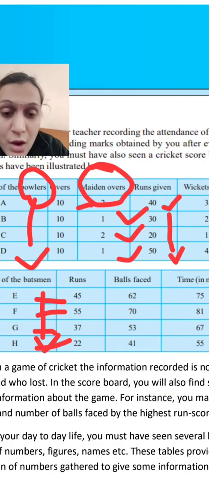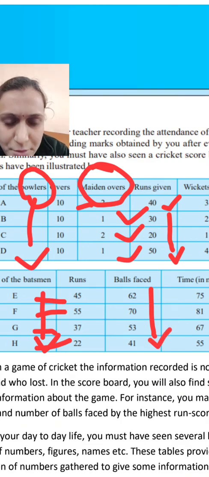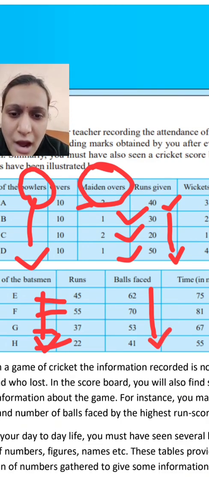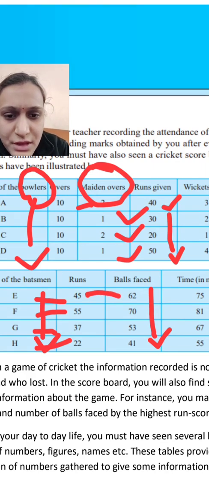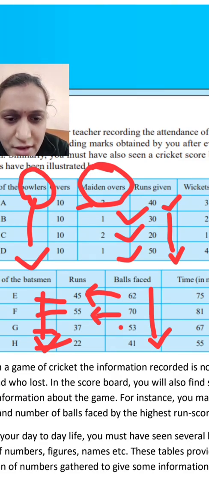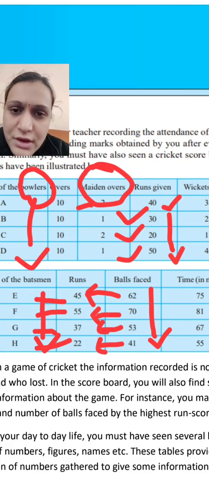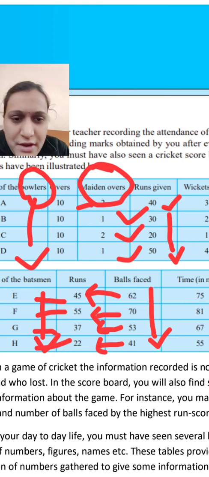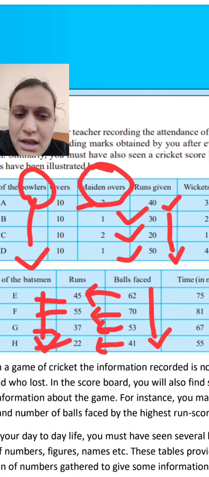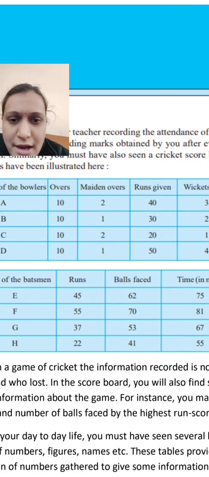Then how many balls they have faced, meaning in how many balls they scored how many runs. In 62 balls E has scored 45 runs. In 70 balls F has scored 55 runs. G has scored 37 runs out of 53 balls and H has scored 22 runs out of 41 balls. And in how much time? E has taken 75 minutes, F has taken 81 minutes, G has taken 67 minutes and H has taken 55 minutes. So you can see that in these two tables the records are given.